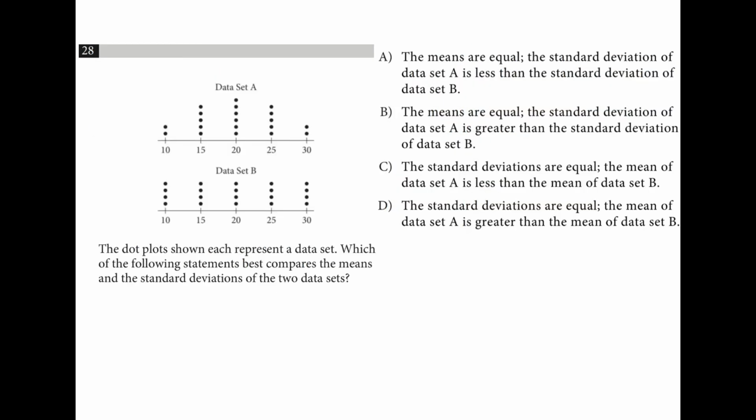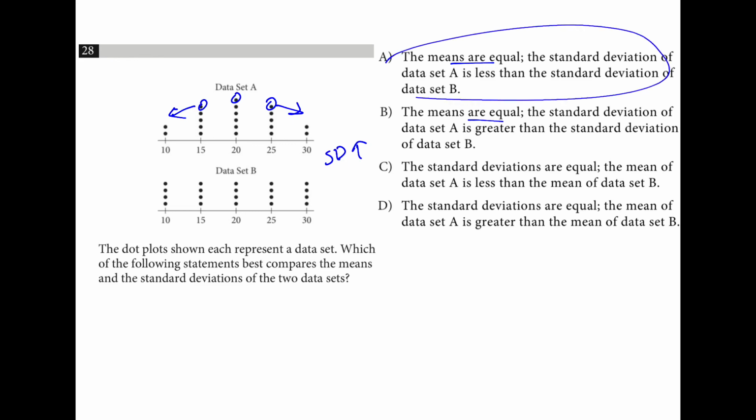So these are very similar data sets. We took a couple of these middle values and just spread them out even more to make data set B, where they are all spread out equally. The means are probably going to be about the same, equal, since we're moving some up and some down. They are both symmetrical, for example. But the standard deviation is going to increase for data set B. So the standard deviation goes up as we spread out those points, which means that the standard deviation for data set A is less.